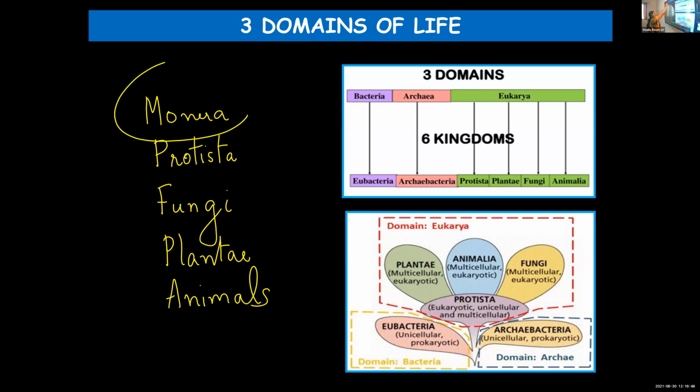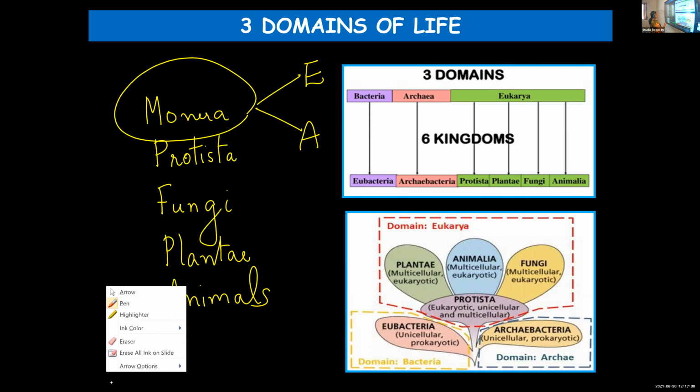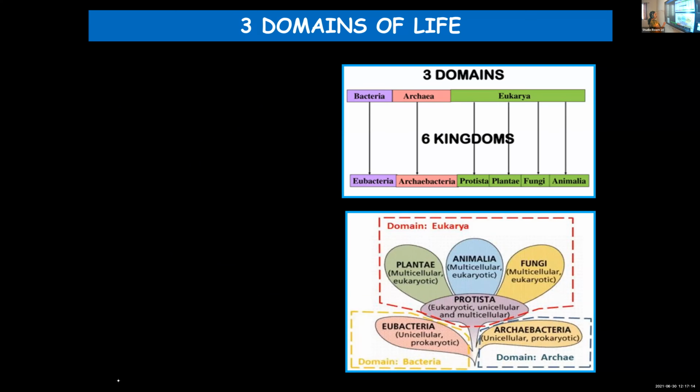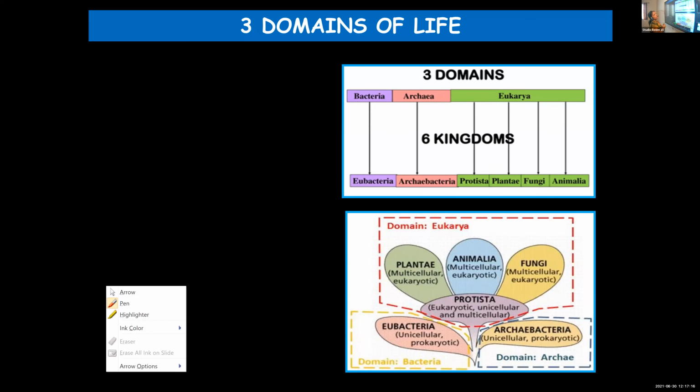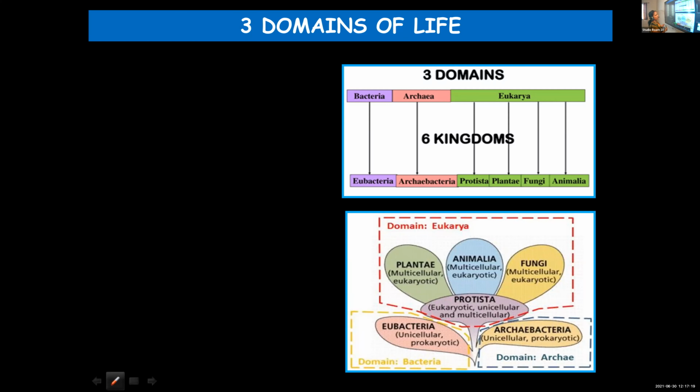But now, in the 9th standard textbook they have mentioned, Monera is a kingdom that includes bacteria. It is subdivided into 2 types, eubacteria and archaebacteria, old and new bacteria. Here you can see 3 domains: bacteria, which includes the kingdom eubacteria, then the second domain, archaea, which includes archaebacteria.